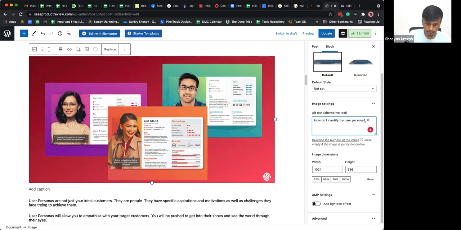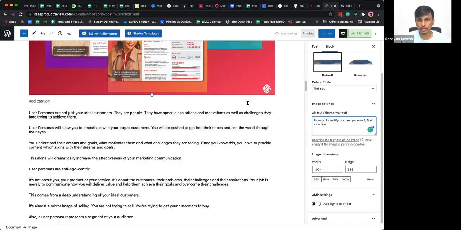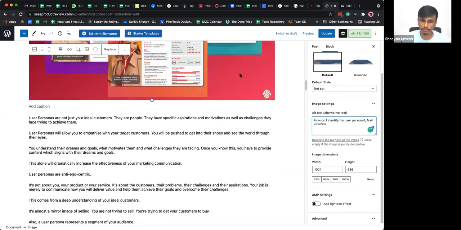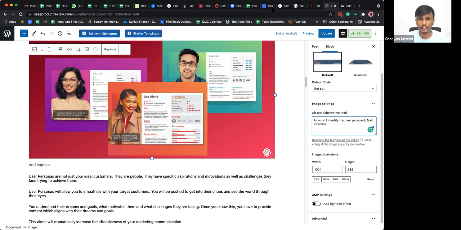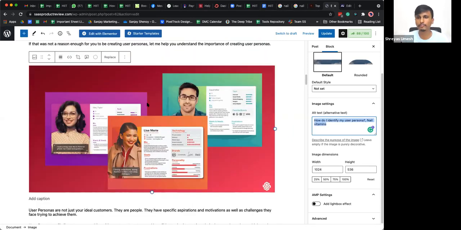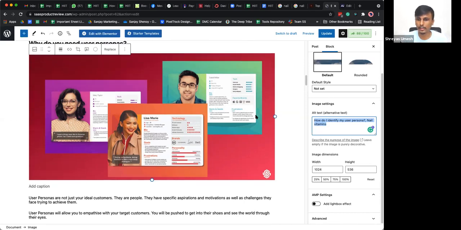Say, for example, male vitamins. So you can do this as well. If you have multiple images, make sure you add at least one or two primary, secondary, or LSI keywords into each of these images. And this is what alt text is all about. If you can correlate the word that you're adding here, primary keyword or secondary keyword, to the image itself, that will be perfect, because alt text is something that will be shown in the browser if the image doesn't load properly.